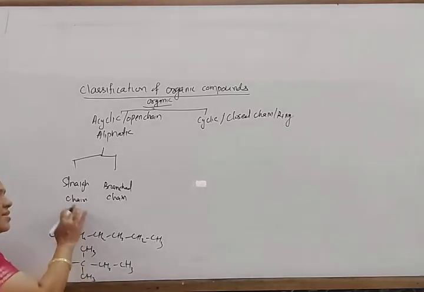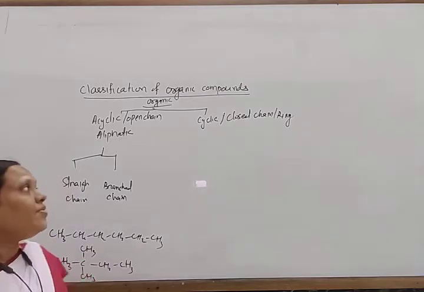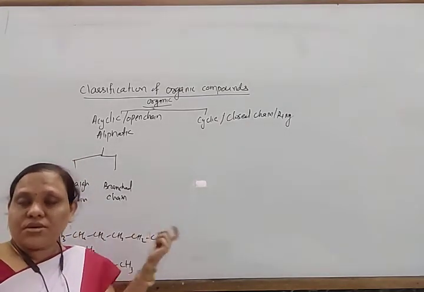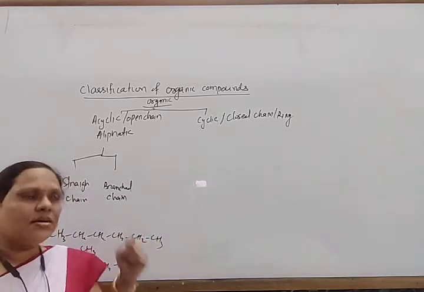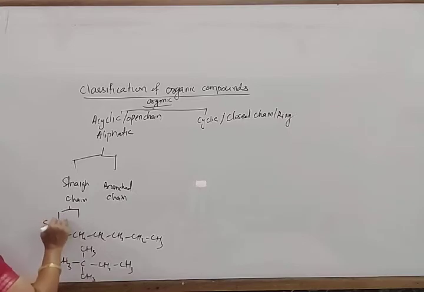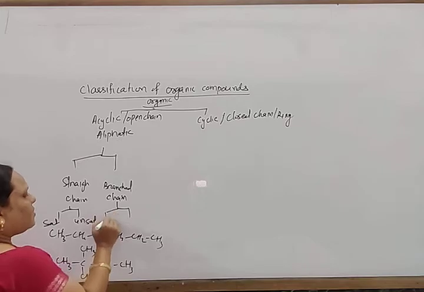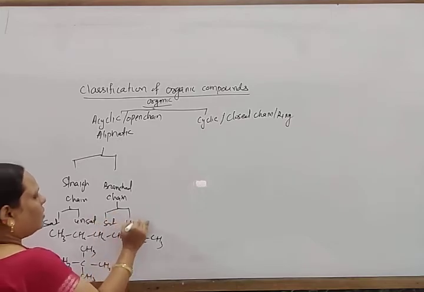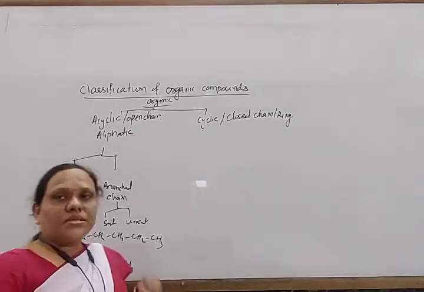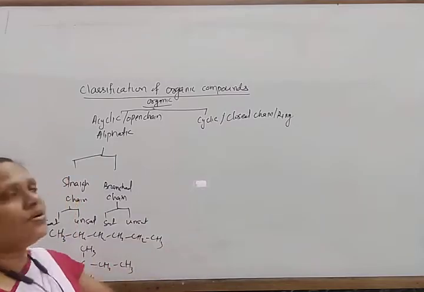These are again classified into two types: they may be saturated or unsaturated. The saturated compounds are alkanes, and the unsaturated compounds are either alkenes or alkynes. So the straight chain compounds may be saturated or unsaturated, and the branched chain compounds may also be saturated or unsaturated.